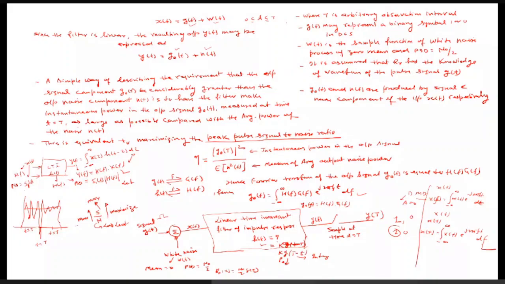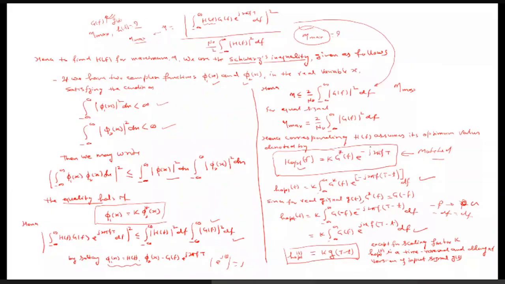It means that the shape of this one is very much matching with the input signal g(t). That's why it is called a matched filter. And at the same time, this matched filter has the highest value of the signal to noise ratio. So how much is it? It is simply 2 by N times the integral from minus infinity to infinity of mod G(f) whole square df.